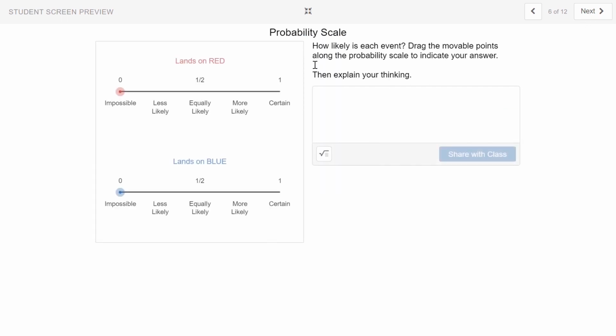Here we have a probability scale. This is something that helps us rank the likelihood of an event. How likely is each event? Well, we're going to move the points along the probability scale to indicate our answer.